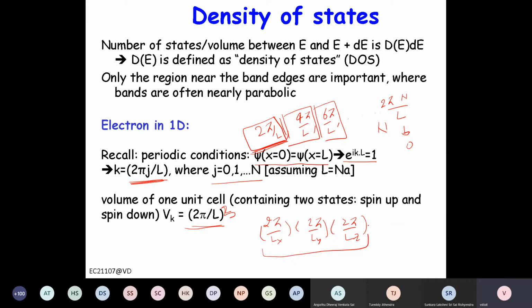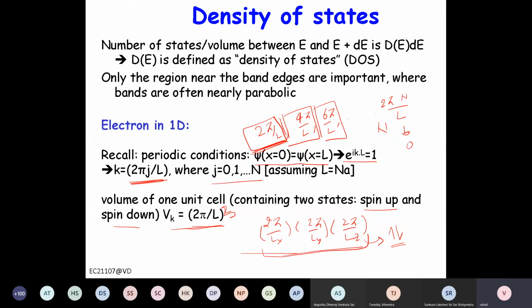Now this state can have two electrons, right? One spin up, one spin down. So each state can have two electrons. Each energy state can have spin up and spin down, and they have slightly different characteristics. So basically we can multiply by 2 to get the number of states.